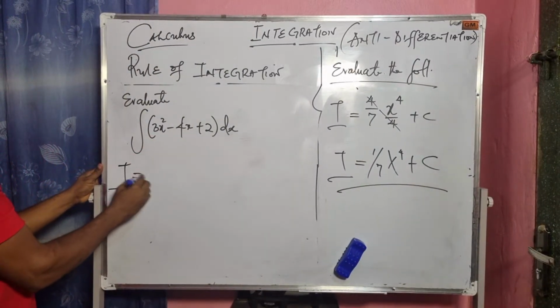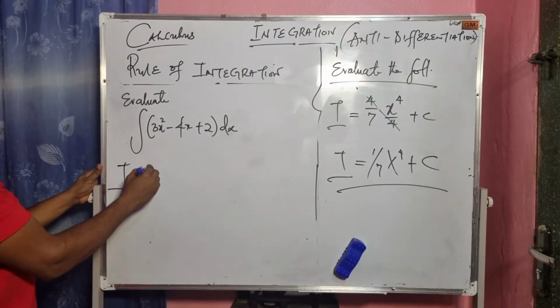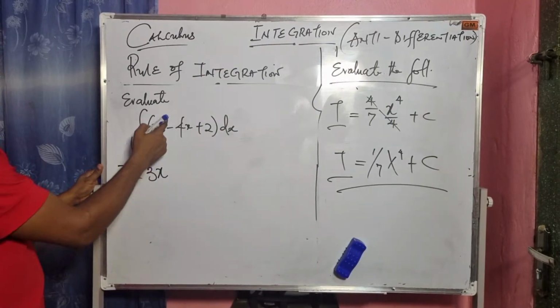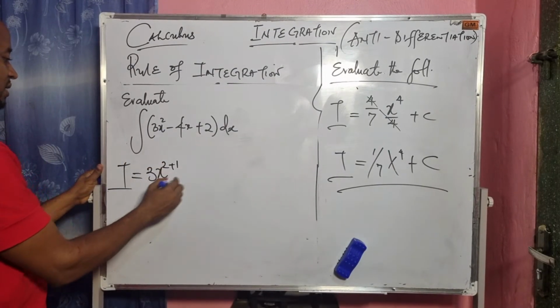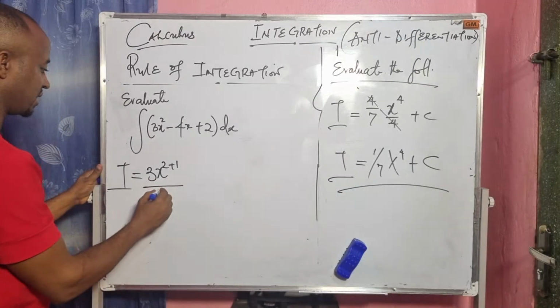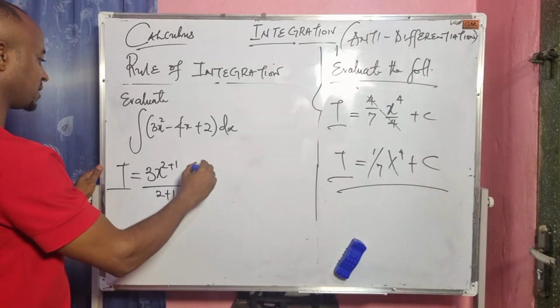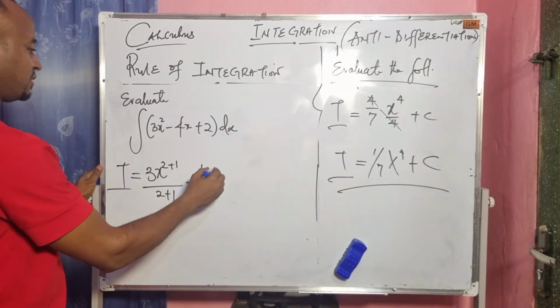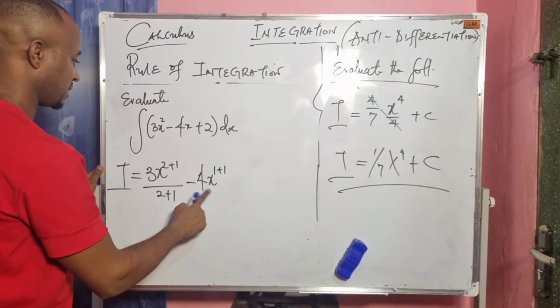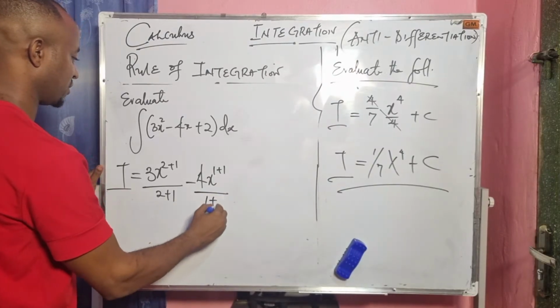So our integral becomes 3x to the power of 2 plus 1 divided by 2 plus 1, minus 4x to the power of 1 plus 1 divided by 1 plus 1.